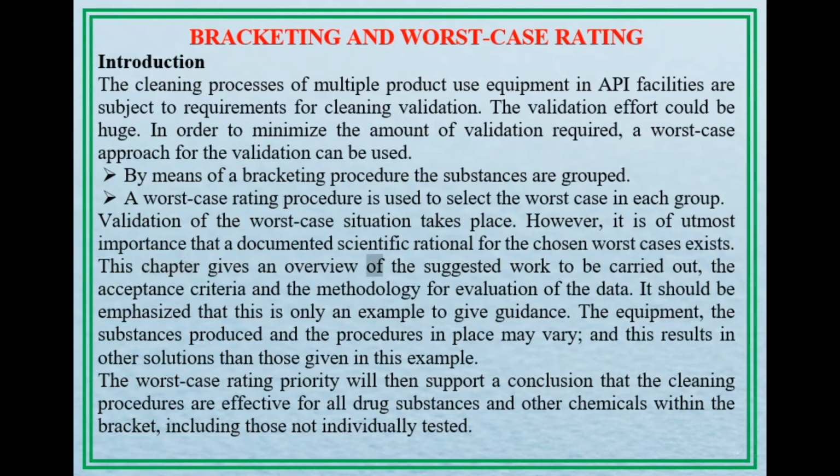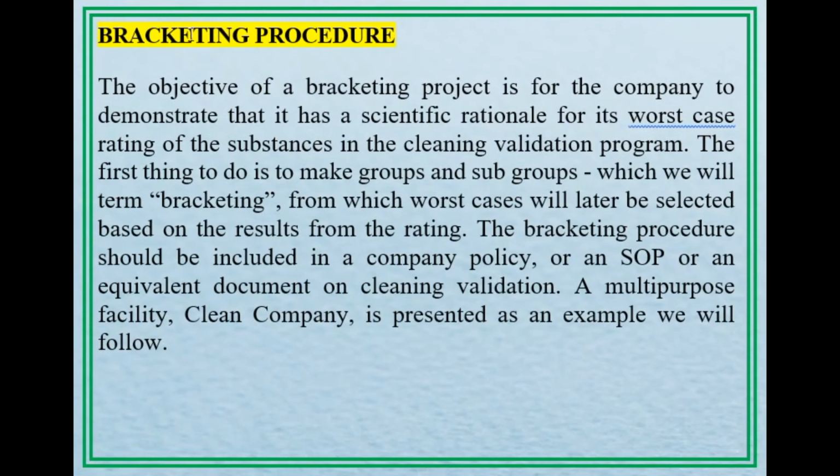This chapter gives an overview of the suggested work to be carried out, the acceptance criteria and the methodology for evaluation of the data. It should be emphasized that this is only an example to give guidance. The equipment, the substances produced and the procedures in place may vary, and this results in other solutions than those given in this example. The worst-case rating priority will then support a conclusion that the cleaning procedures are effective for all drug substances and other chemicals within the bracket, including those not individually tested.